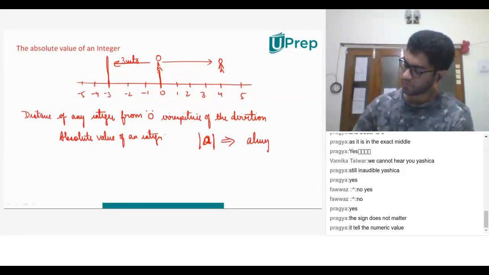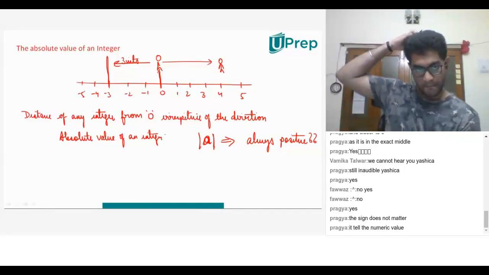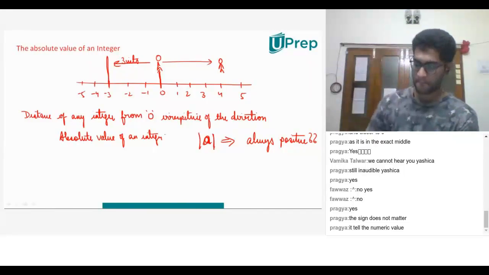No, it isn't positive or negative. Good. Can you tell the reason? Because if we want to get the absolute value, we will never think is it positive or negative. We will just say 3 steps to the left or 3 steps to the right.